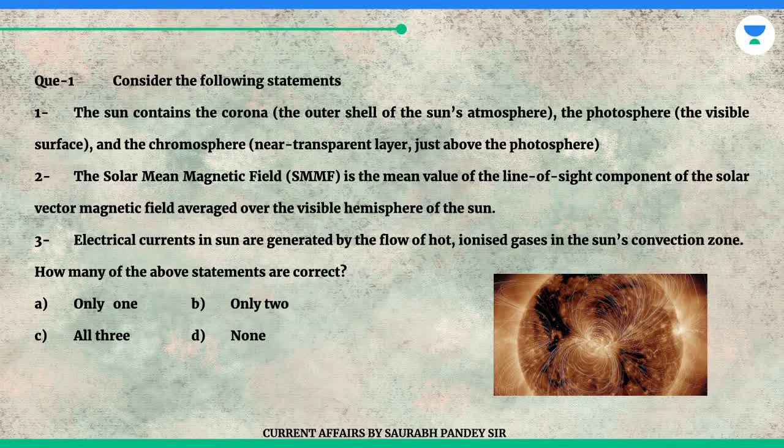1. The sun contains the corona, the outer shell of the sun's atmosphere, the photosphere, the visible surface, and the chromosphere, near transparent layer, just above the photosphere. 2. The solar mean magnetic field, SMMF, is the mean value of the line-of-sight component of the solar vector magnetic field averaged over the visible hemisphere of the sun. 3. Electrical currents in sun are generated by the flow of hot, ionized gases in the sun's convection zone.